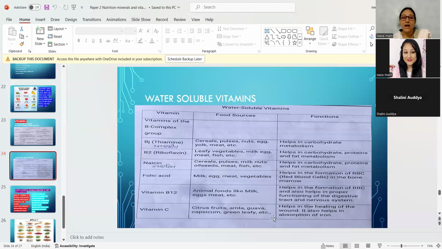If we are eating lots and lots of palak and all for iron intake, we need to have some other leafy vegetable also for absorption of iron, vitamin C. So it helps in healing the wound. It is written for vitamin C, and vitamin C also helps to boost up immunity.